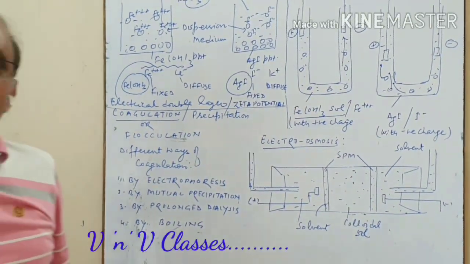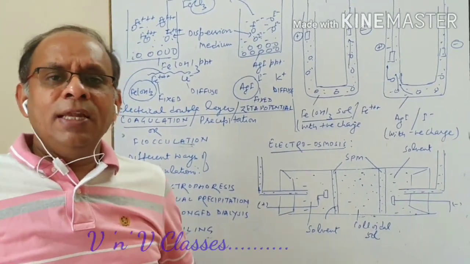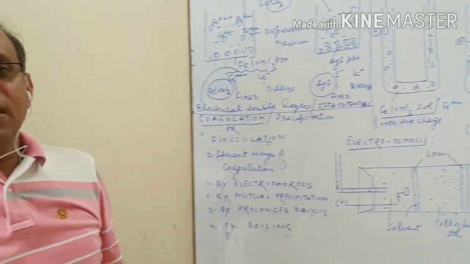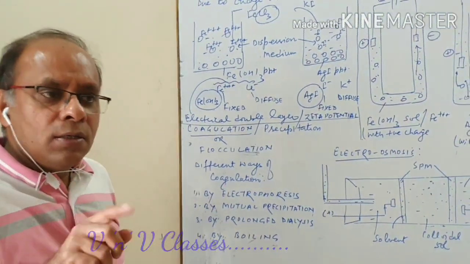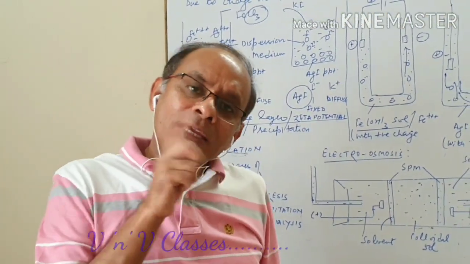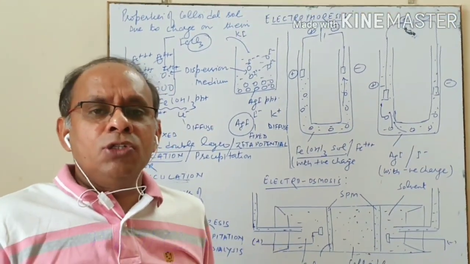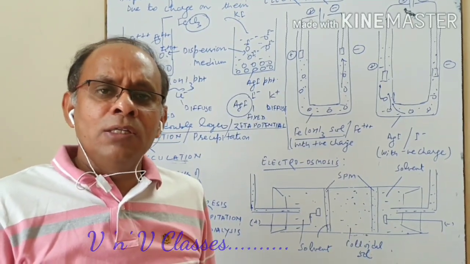Now remember, as long as the colloid particles have charges, they are stable. But as and when the charges are removed, they are not stable, they immediately settle down. You can recollect, I told you that Brownian movement also brings stability to the colloidal solution.